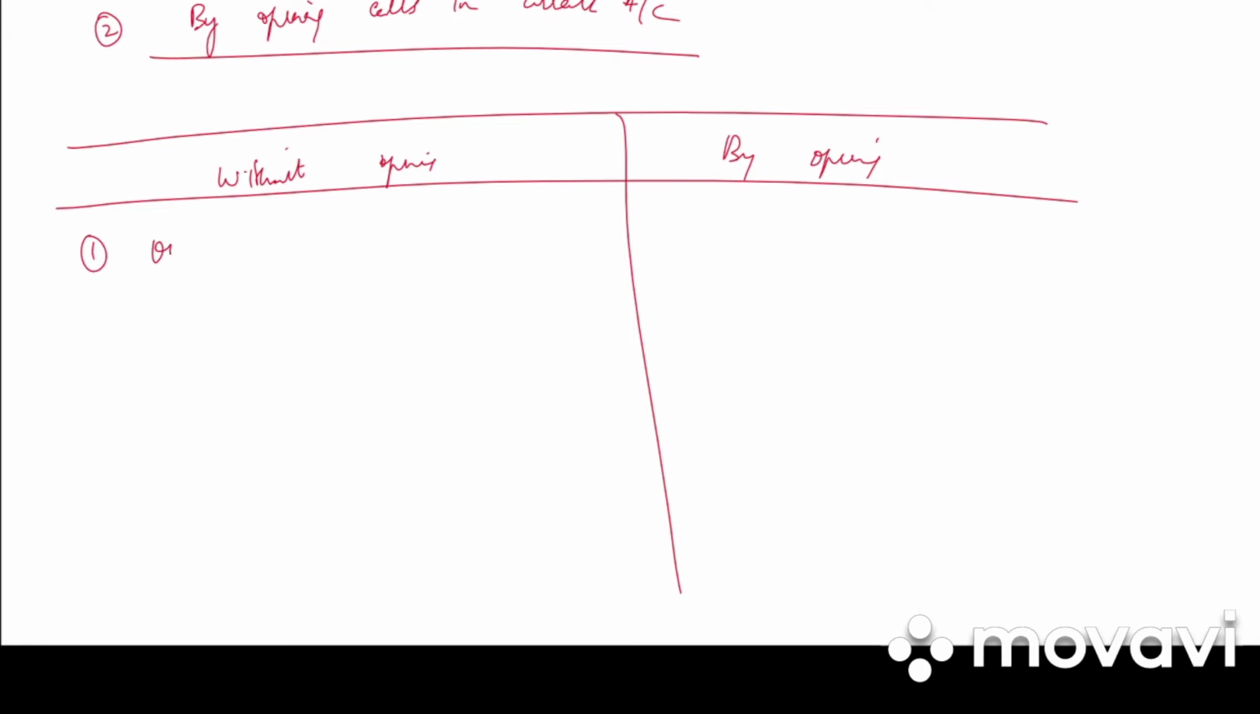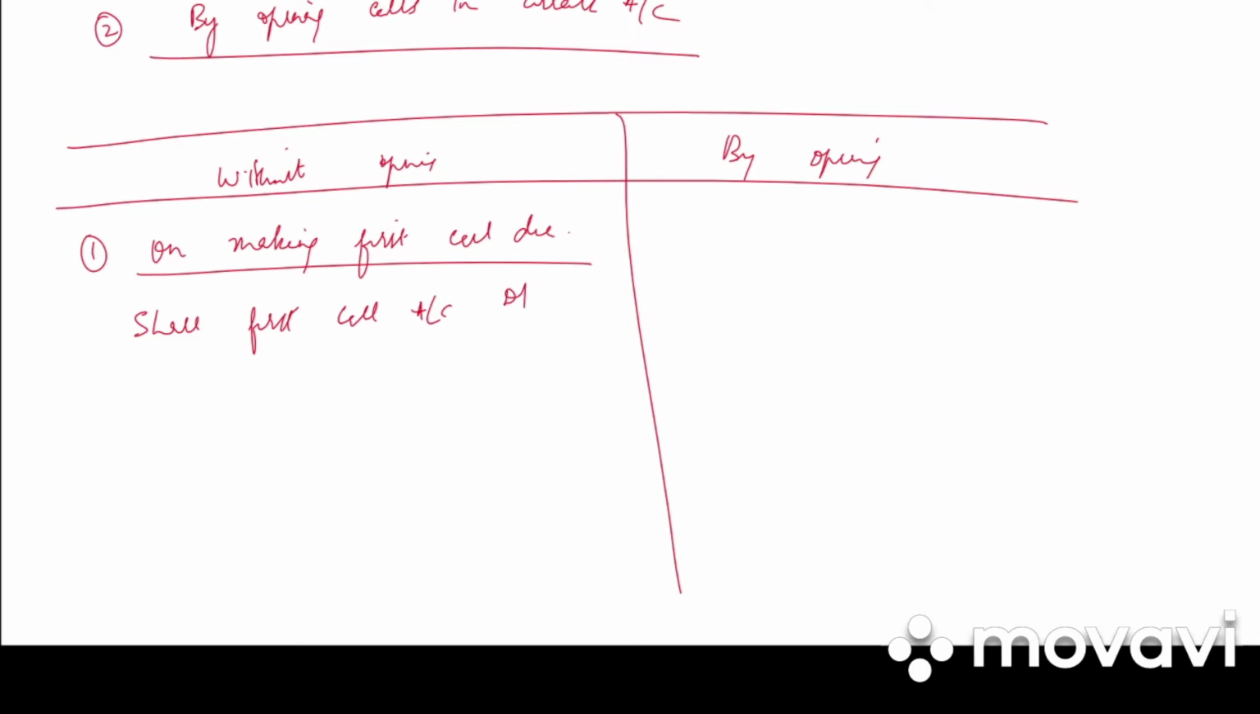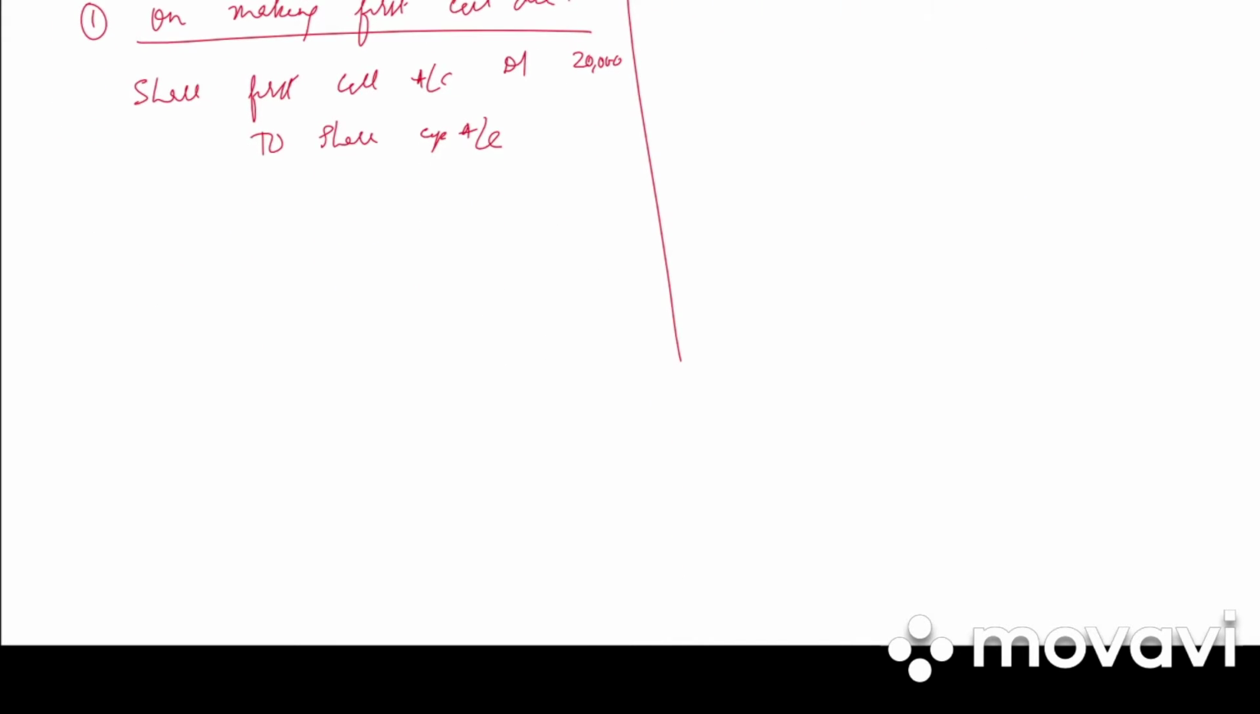So first entry will be on making first call due. This will be the same for both the cases. What will be the entry? Share first call account debited to share capital account. So they have said that 10,000 shares of 2 each, 20,000 debit, 20,000 credit. Next, second entry is on receipt of first call.